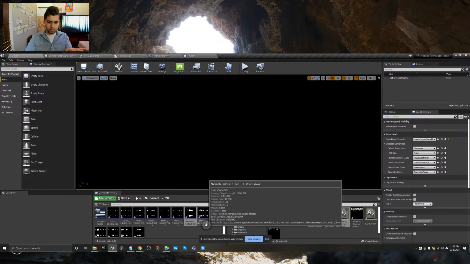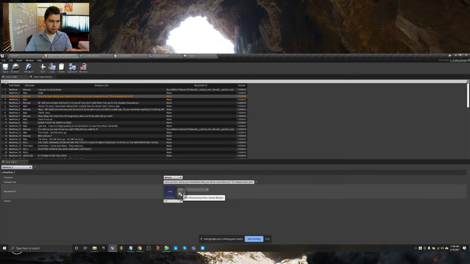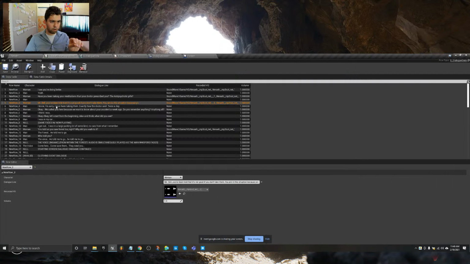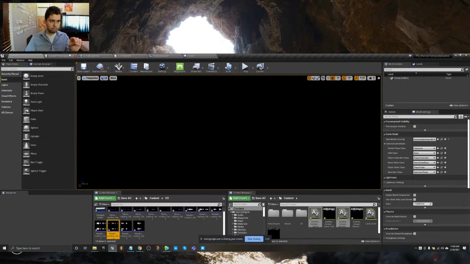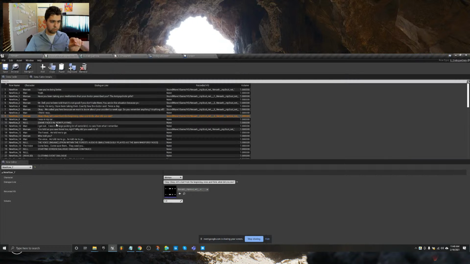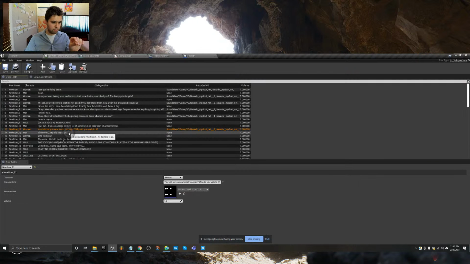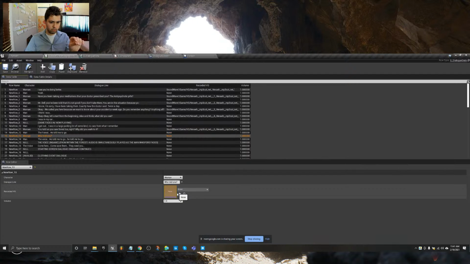So this will be Nevea line 2. It's going to be that one. Nevea line 3. Maybe that one. Nevea line 4. There. Nevea line 5. There. 6. And 7 for Nevea. Yeah, that should be right.